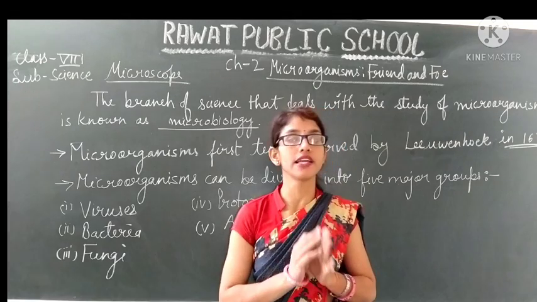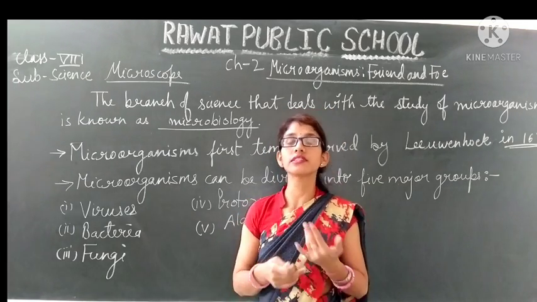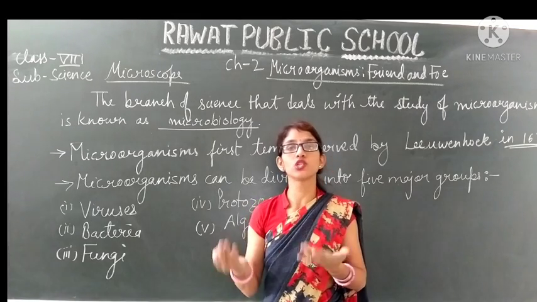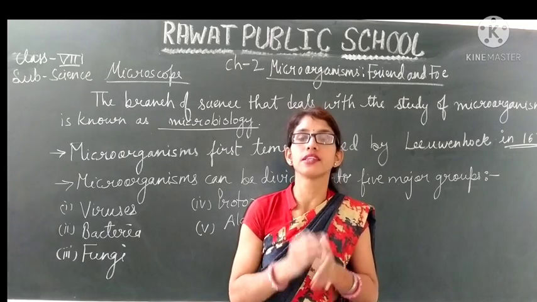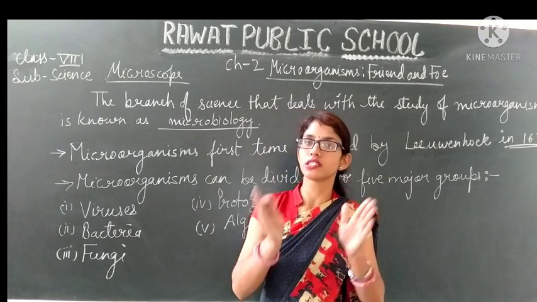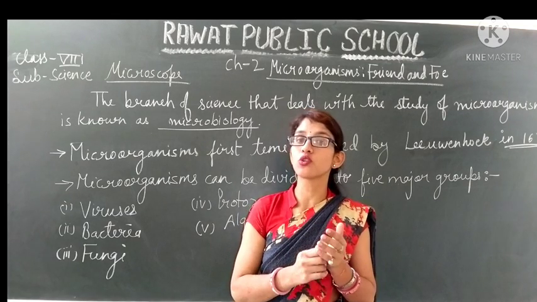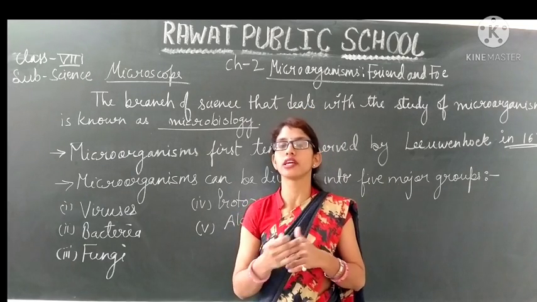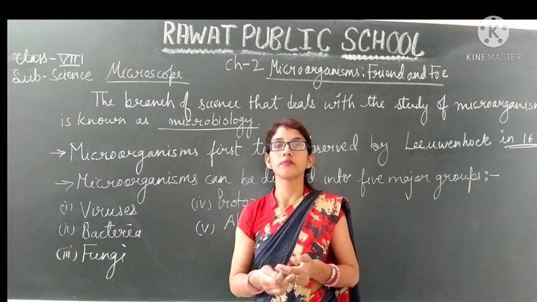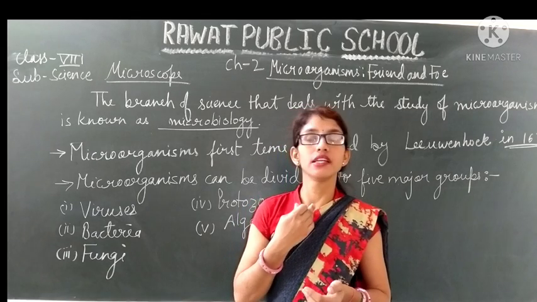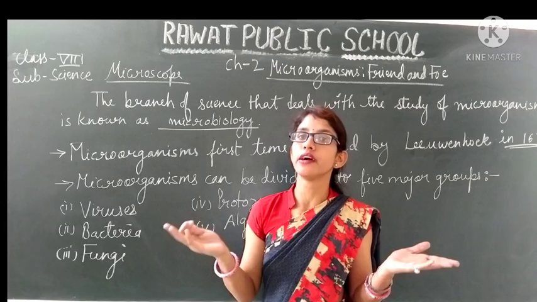Next, these microorganisms can survive in all types of climatic conditions. They can survive from ice cold conditions to very hot spring conditions. They can survive in desert conditions and also in marshy conditions. So they are cosmopolitan. Cosmopolitan means they are present everywhere. They are present in air, in water, in soil, and also inside the body of living organisms. They are present inside our body, in our throat, in our nose, and in the tears of our eyes.